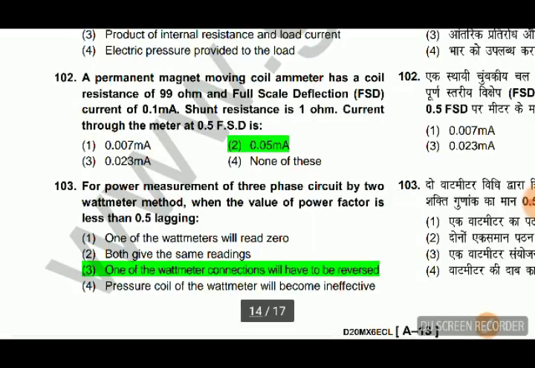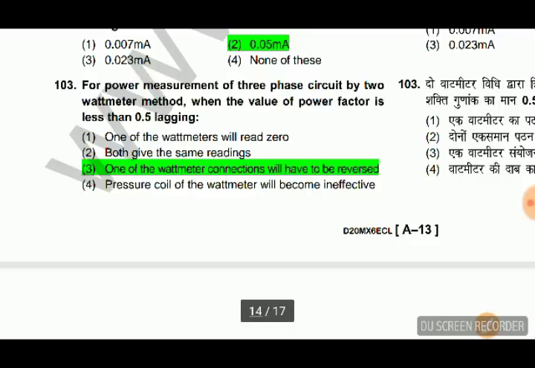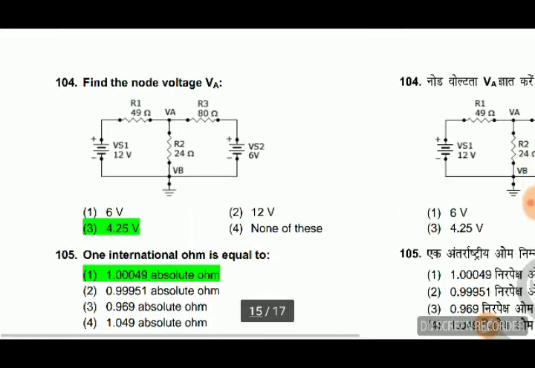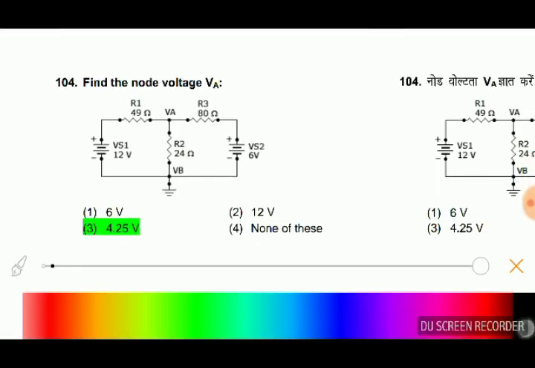To solve this, for power measurement of 3-phase circuit by 2 wattmeter method, when the value of power factor is less than 0.5 lagging, one of the wattmeter connections will have to be reversed. It will be better if you remember this, but because the exact question is repeated in many exams, so better try to memorize it. Find the nodal voltage at VA, apply nodal analysis at VA and find the voltage.